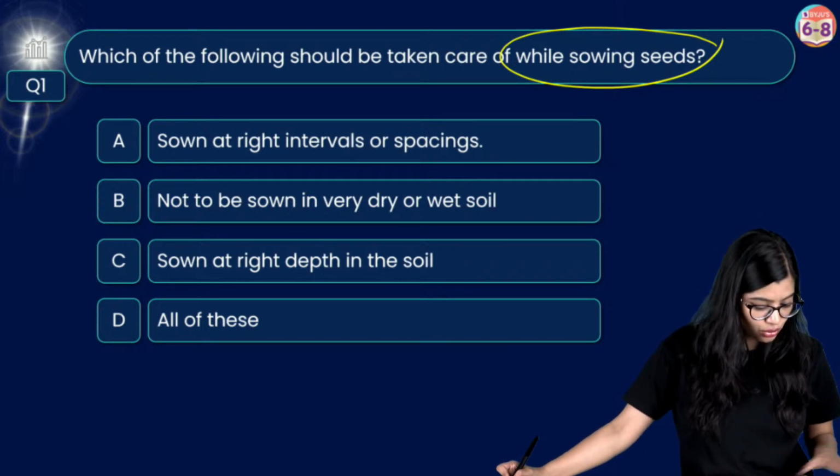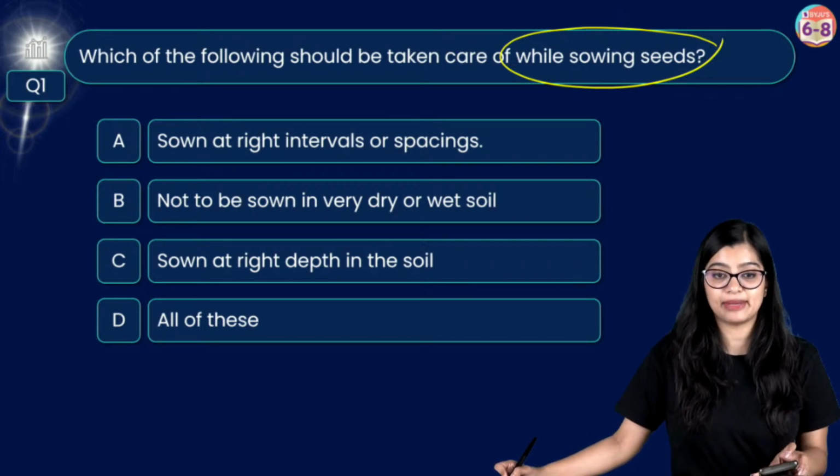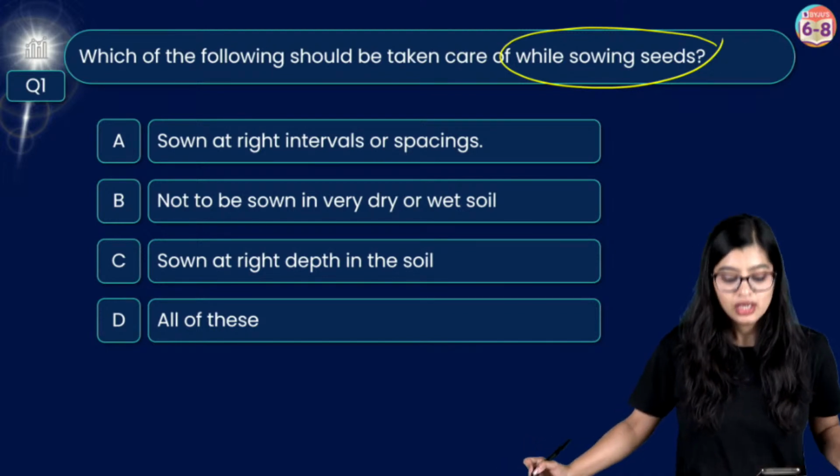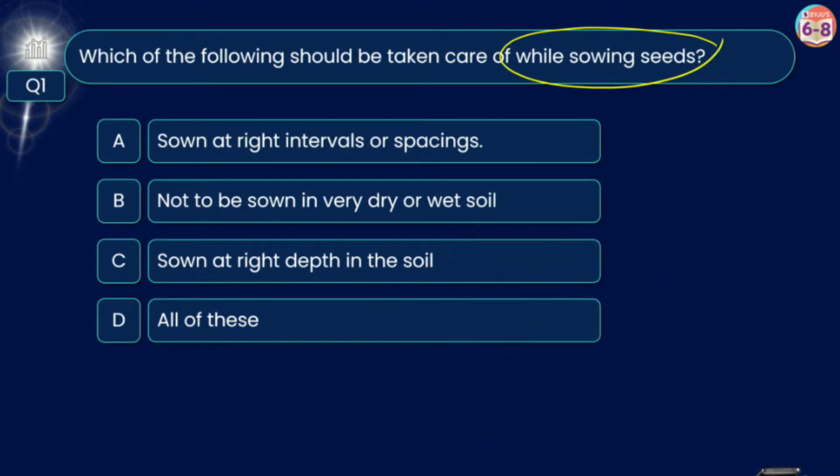Very good for those of you who have scored very good marks in your examination. Just give me one moment, students.